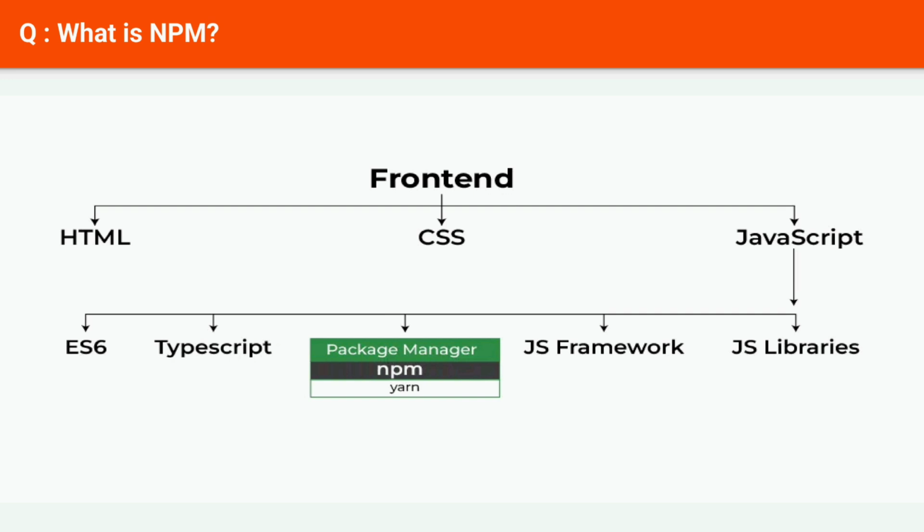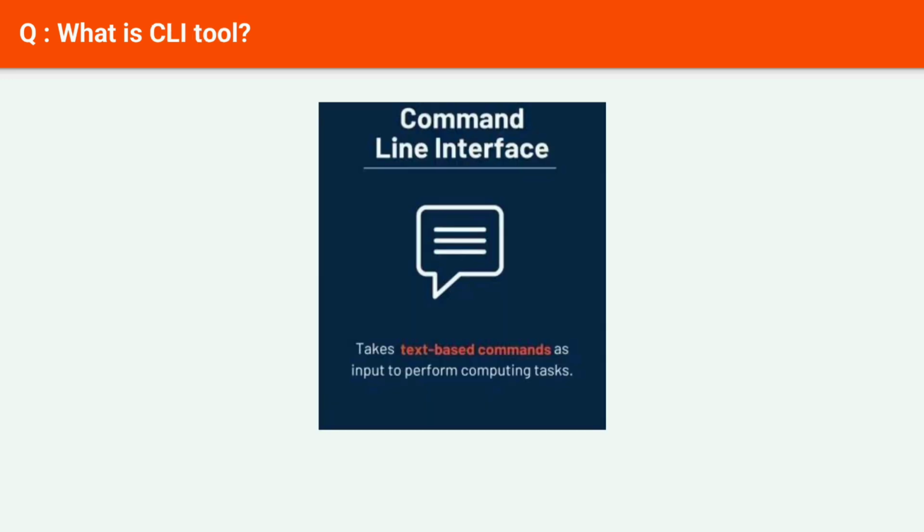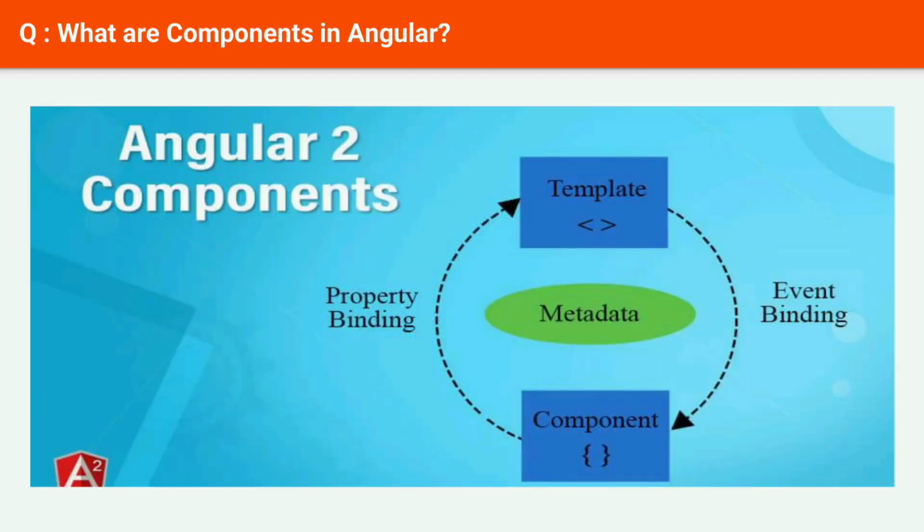Next question: What is CLI tool? A command line interface, CLI, is a text-based interface where you can input commands that interact with a computer's operating system. The CLI operates with the help of the default shell, which is between the operating system and the user.